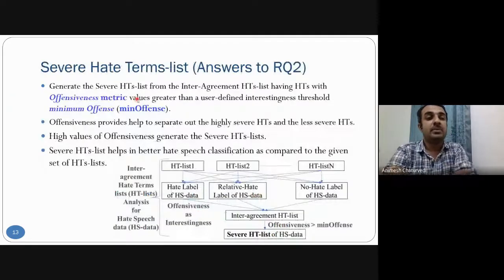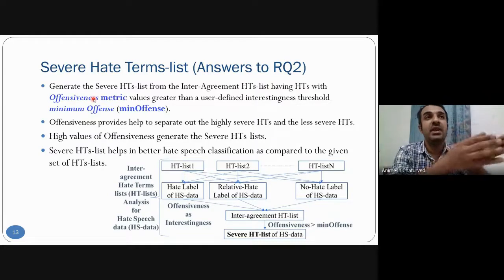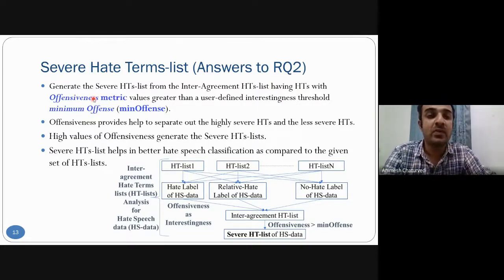So this is how to generate the severe hate term list, answering question 2, for above a given threshold, that is minimum offense, for an offensiveness matrix. It means we have the offensiveness matrix calculated, and then if it is greater than 0.5, greater than 0.6, greater than 0.7. What are these 0.5, 0.6?